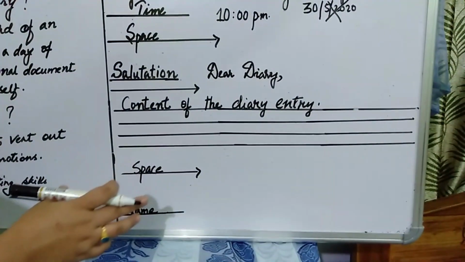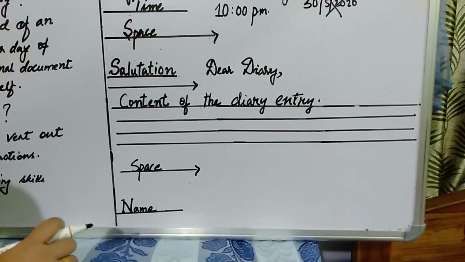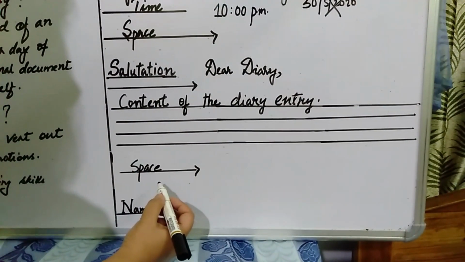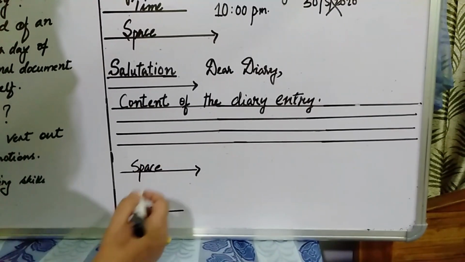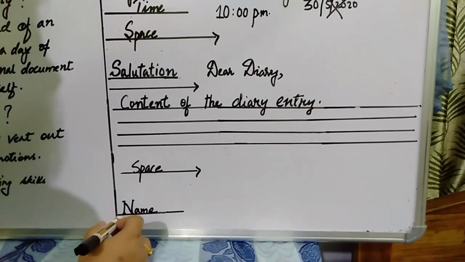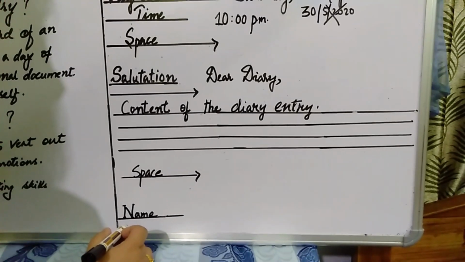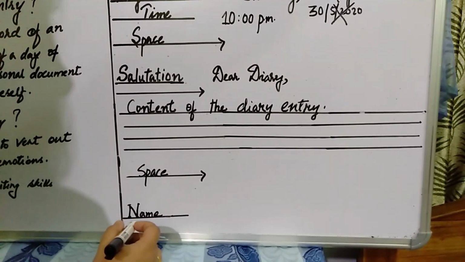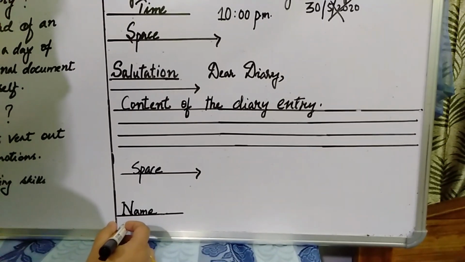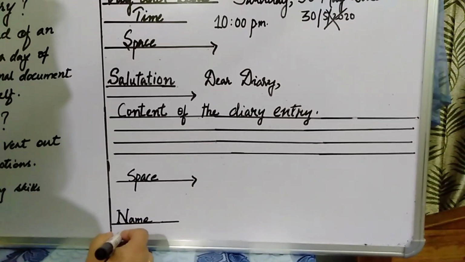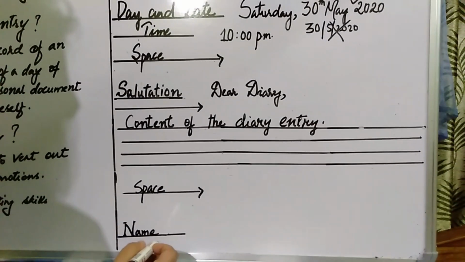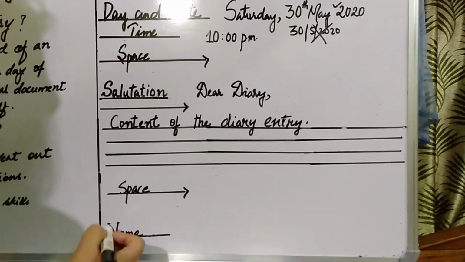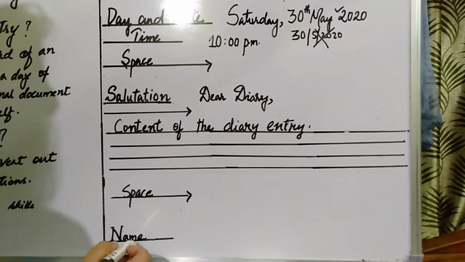After that, just after the content of the diary entry, you are going to leave some space, okay? You leave your space, and at the bottom you are going to write the name. That means the person who is making the diary entry will write his or her name at the bottom. In some diary entries they even put a signature just below the name, but it depends upon you, okay? It's up to you. But the name is mandatory, so you need to write your name.